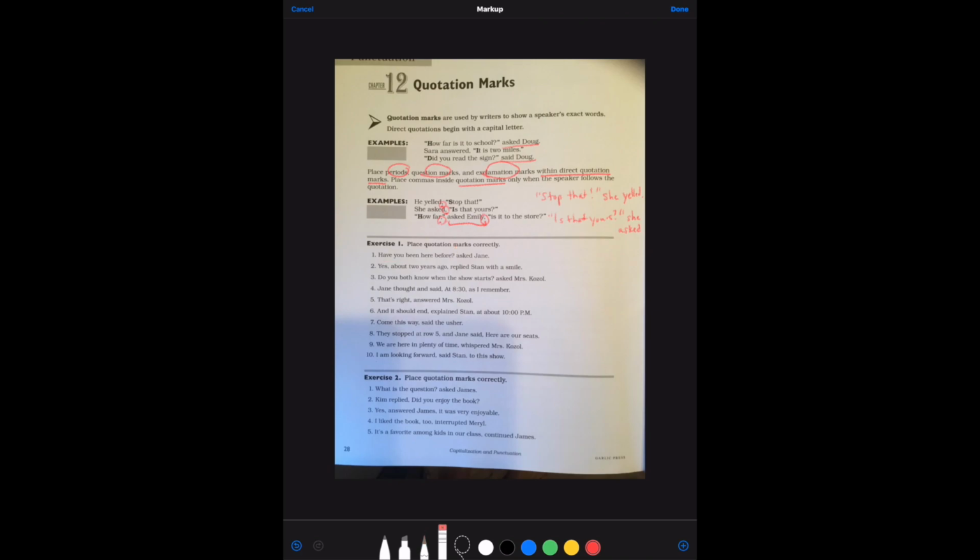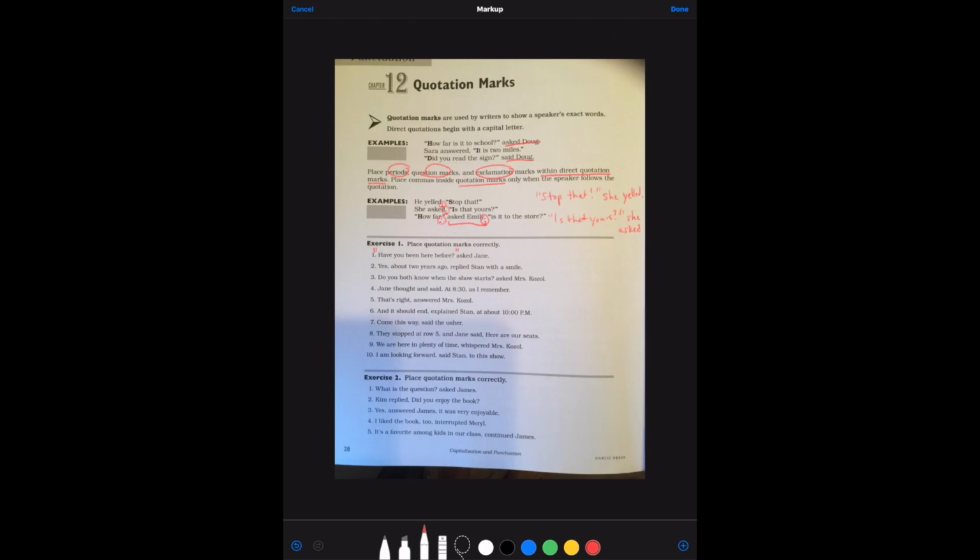But what about this question mark here? Well, she had to have put a question mark at the end of her sentence because we know that question marks go at the end of sentences that are questions. So her whole quotation includes the question mark. Now you might feel like you want to put a comma here, but you don't need one, right? Like up here and up here, we said we don't need one because the quotation is coming first. So we don't need the comma.